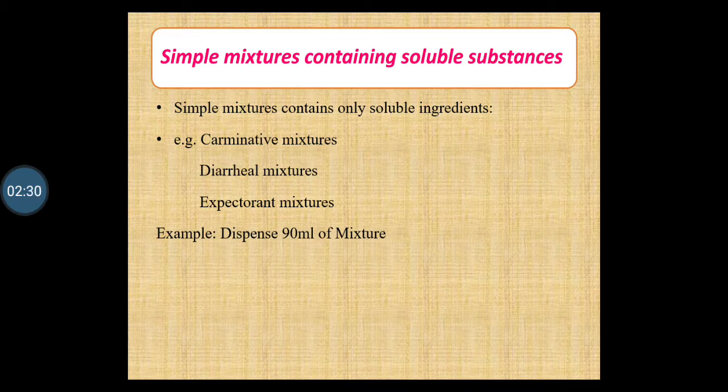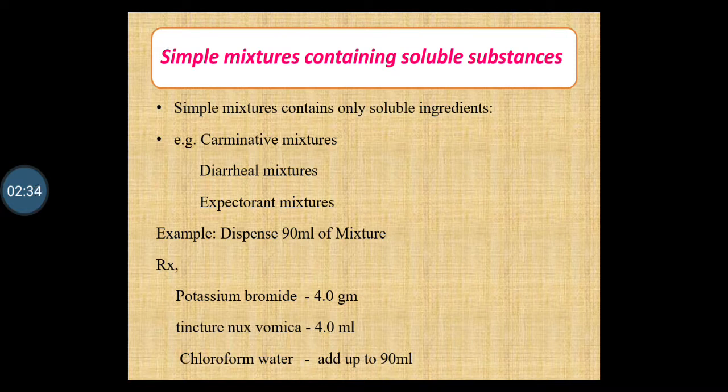The example of this type is dispensing 90 ml of mixture containing potassium bromide 4 gram, tincture Nux Vomica 4 ml, and chloroform volume up to 90 ml. This is the example of mixture which contains soluble substances.